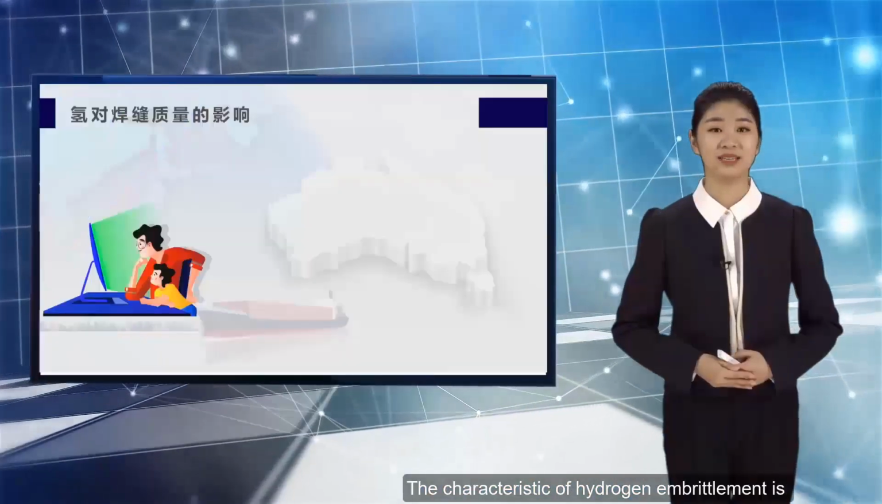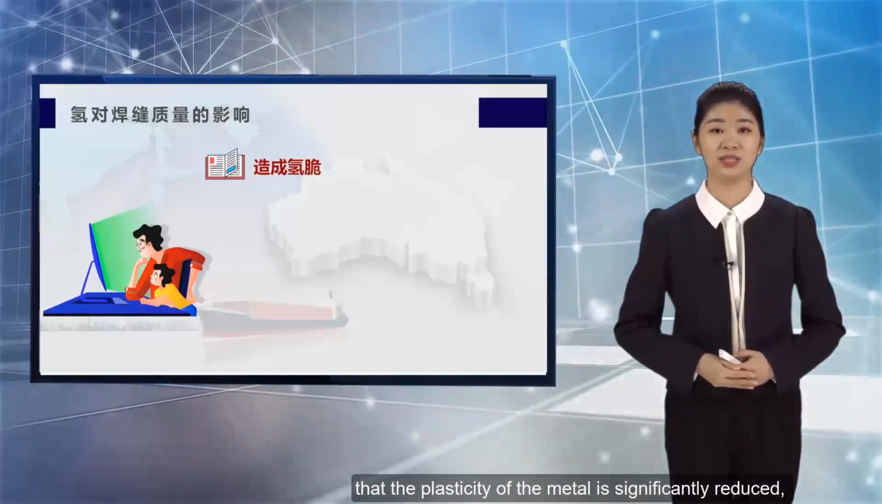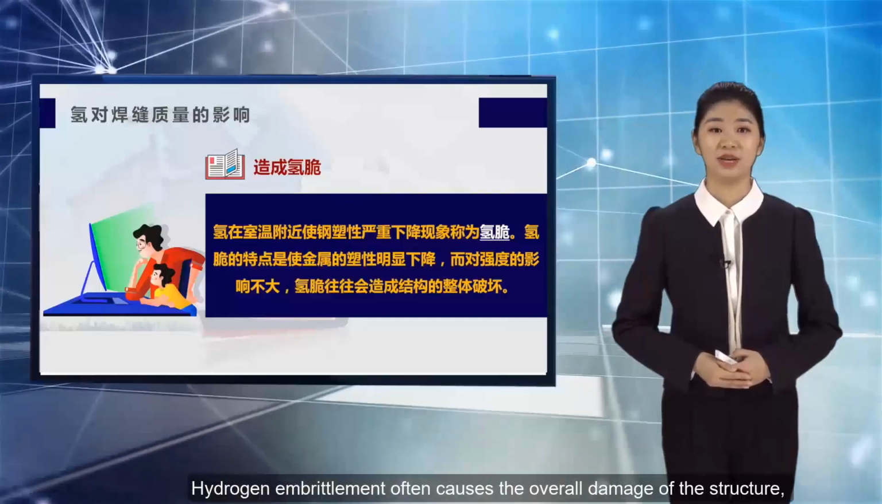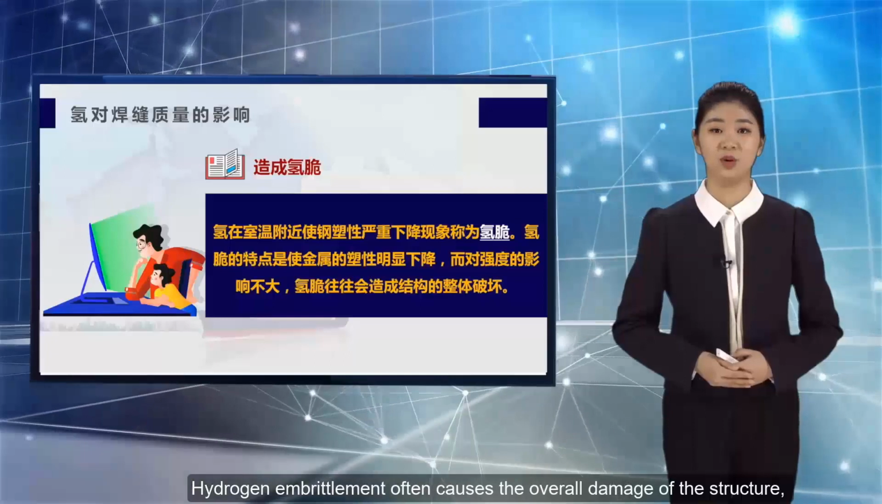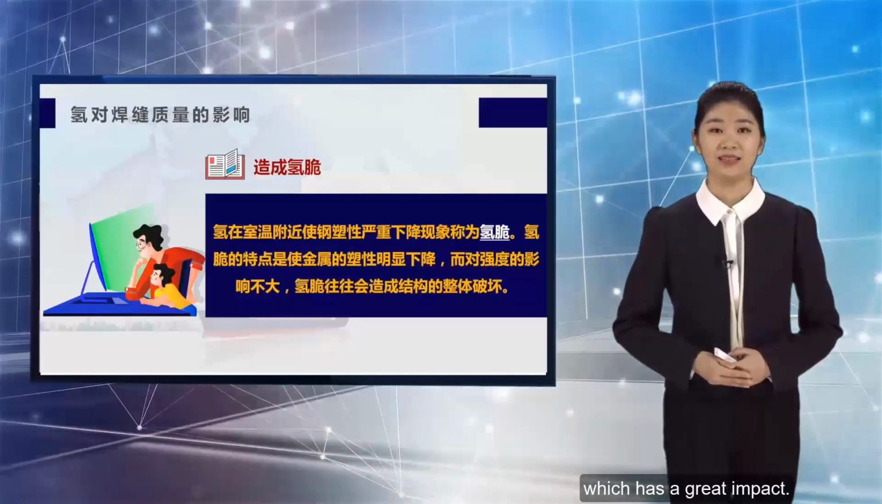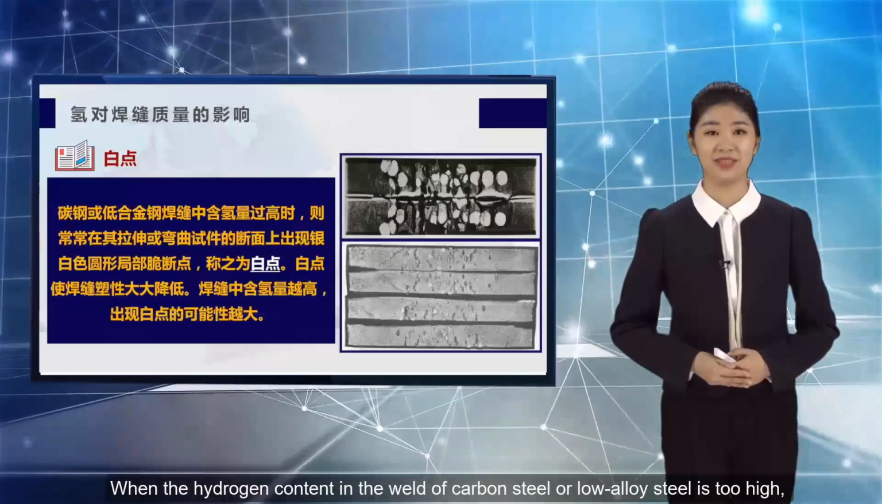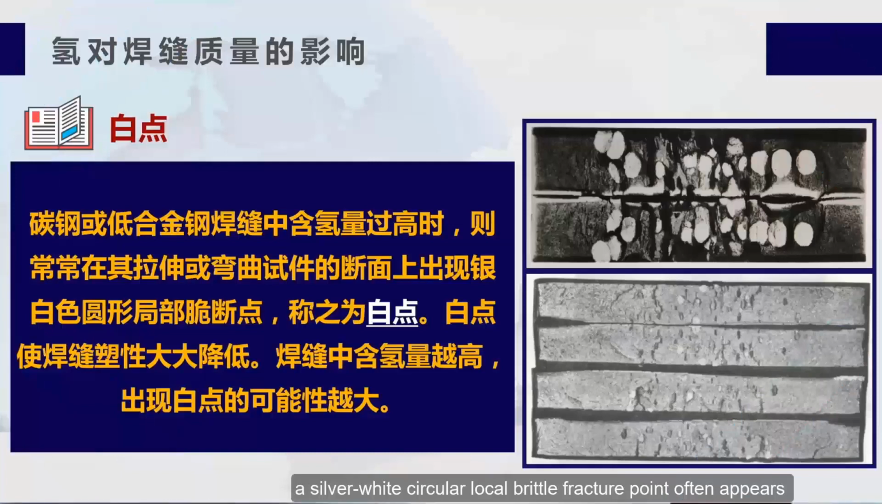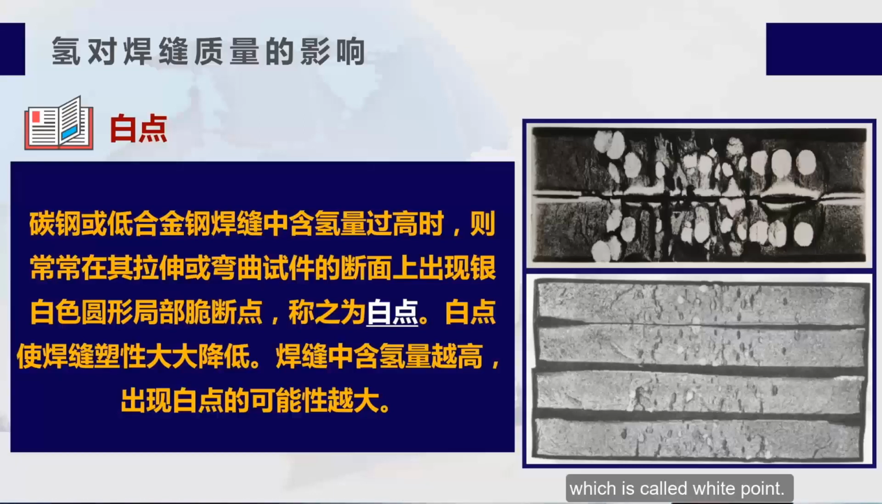The characteristic of hydrogen embrittlement is that the plasticity of the metal is significantly reduced, but the impact on the strength is small. Hydrogen embrittlement often causes the overall damage of the structure, which has a great impact. When the hydrogen content in the weld of carbon steel or low alloy steel is too high, a silver-white circular local brittle fracture point often appears on the section of the tensile or bending specimen, which is called a white spot. The white spot greatly reduces the plasticity of the weld. The higher the hydrogen content in the weld, the greater the likelihood of white spots.